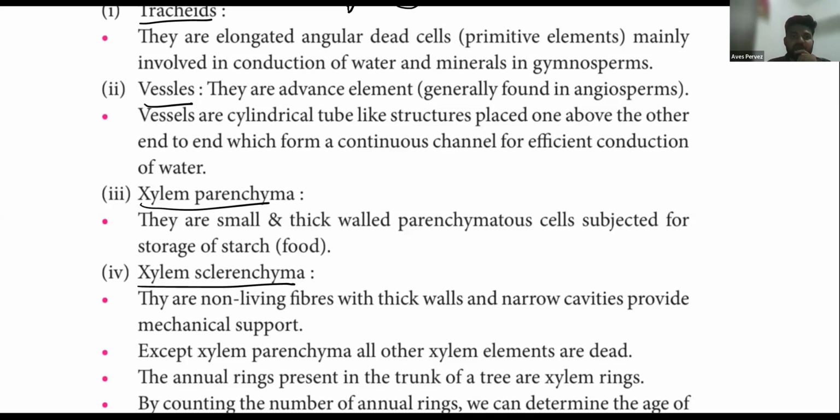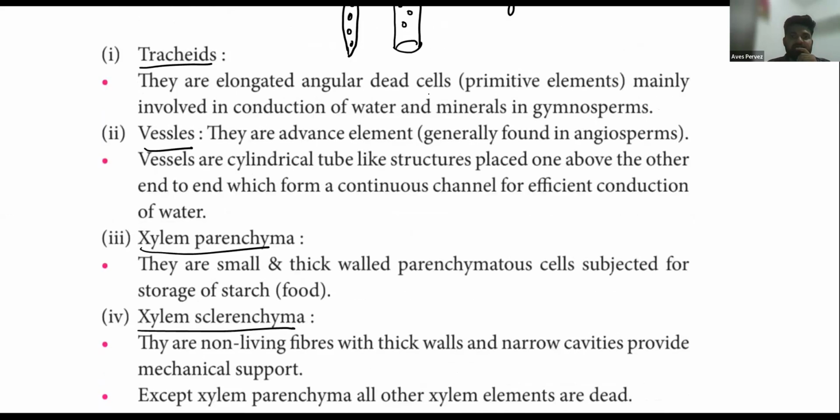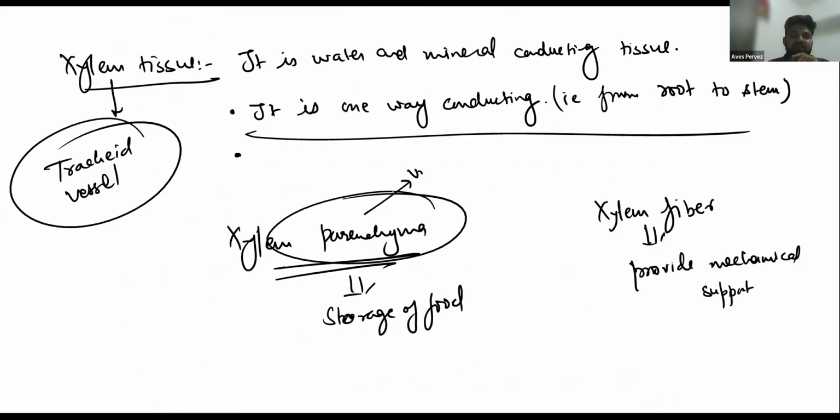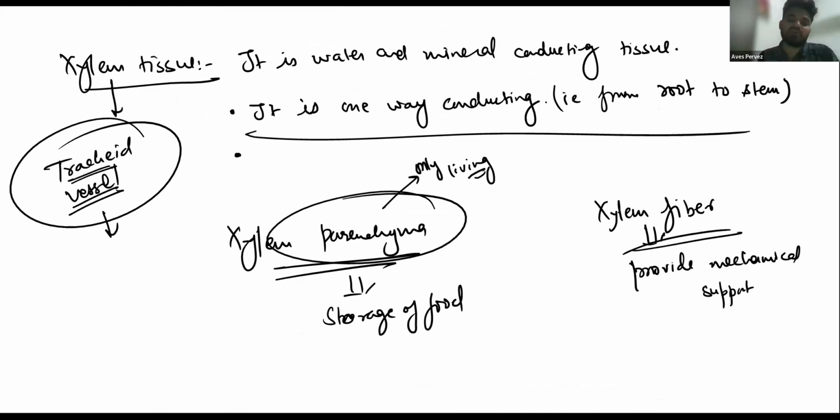Please note the important points of tracheids only. These are elongated, angular, dead cells. Actually, in xylem tissue only xylem parenchyma is living. The others are dead. Tracheids and vessels are dead, and fibers are also dead. You know fibers are a type of sclerenchyma, so they are also dead.